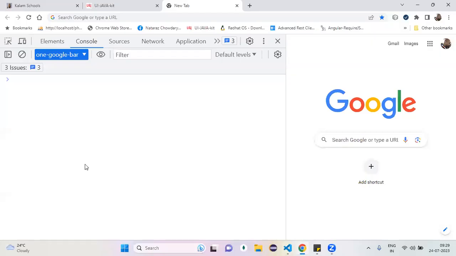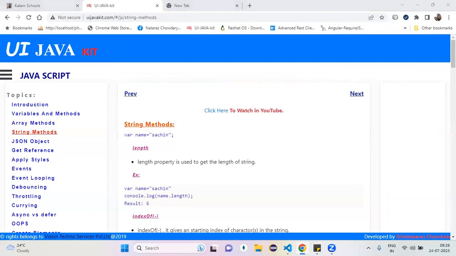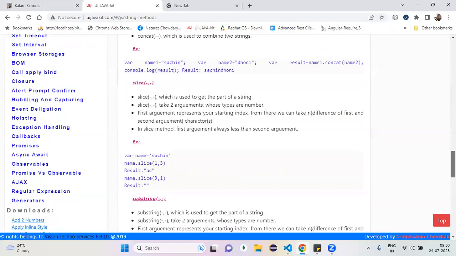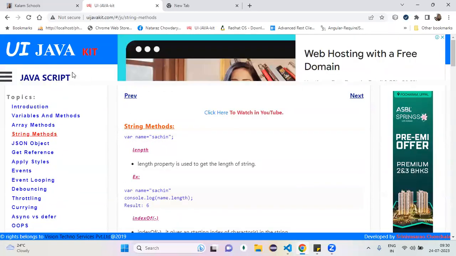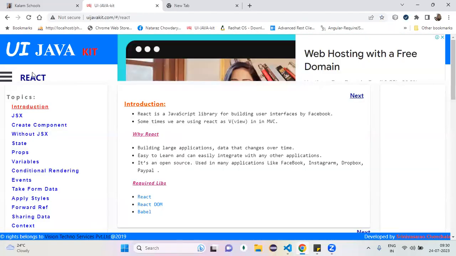I want to update one thing in the uijavakit.com. You download all our programs from here, from React. I updated the notes now, and you can complete this one also.